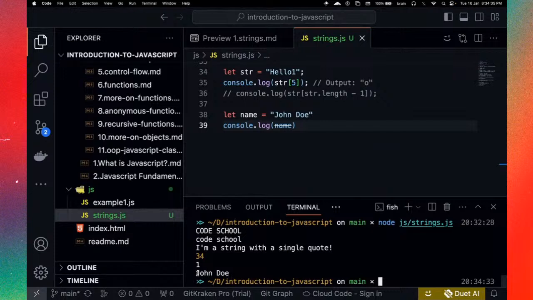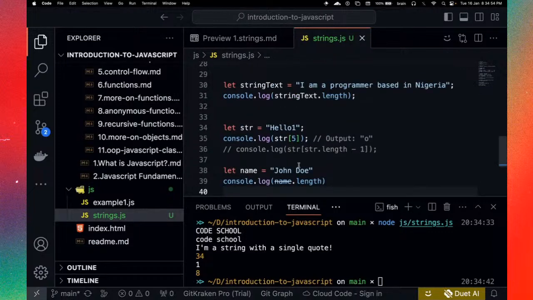So now we have John Doe, which is 1, 2, 3, 4, 5, 6, 7. Okay, so if we say give us the length, right? Save. Let's run that again. So now we have 8, which means this white space is also included, right? So 1, 2, 3, 4, 5, 6, 7, 8. Okay, so yes, it also includes the white space.